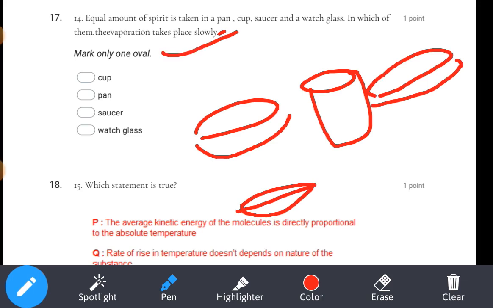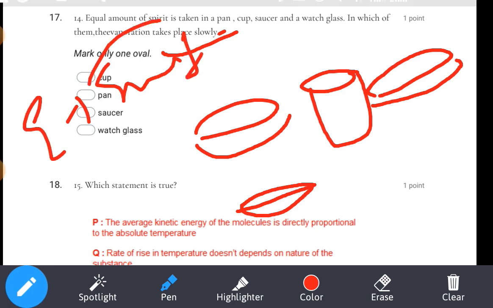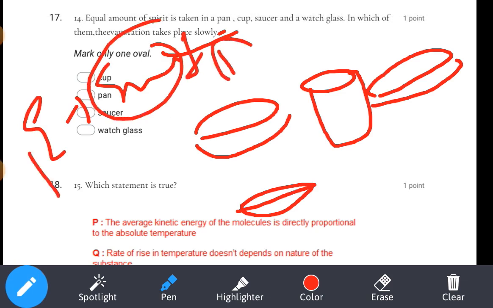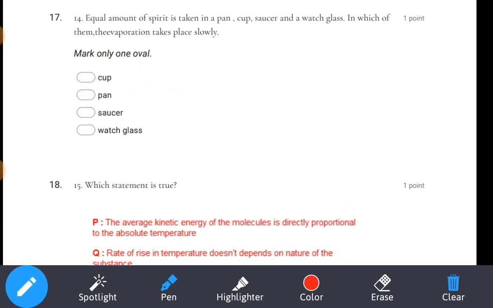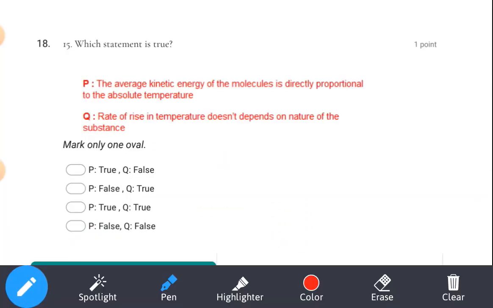We know that one factor of evaporation is surface area. If the surface area is more, evaporation takes place very fast. If you observe, in the cup the surface area is less, so evaporation takes place very slowly. Here the surface area is more in the others. So we can say that evaporation takes place very slowly in the cup.